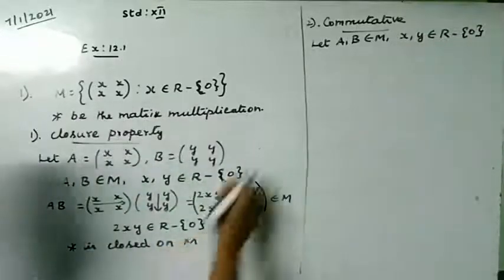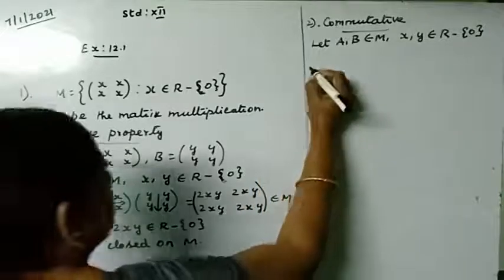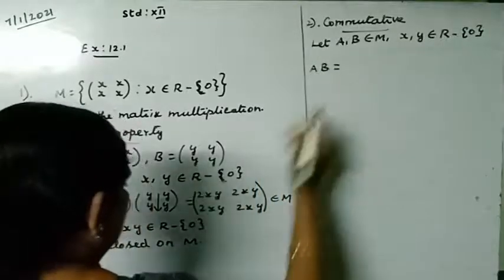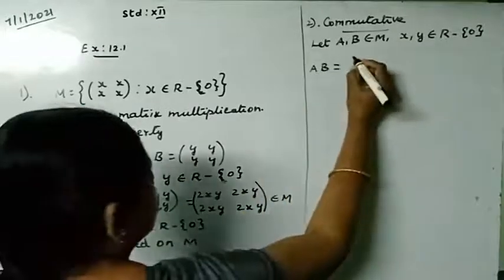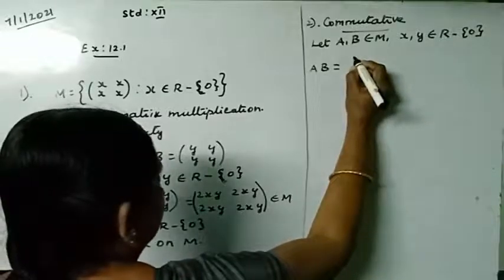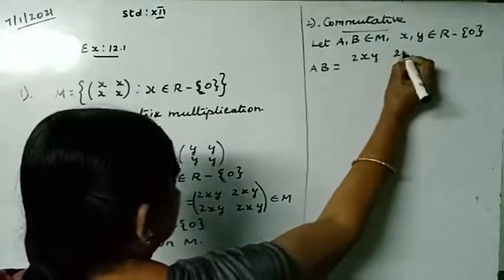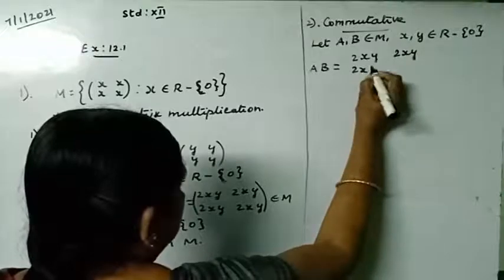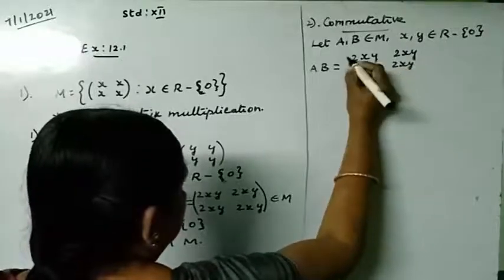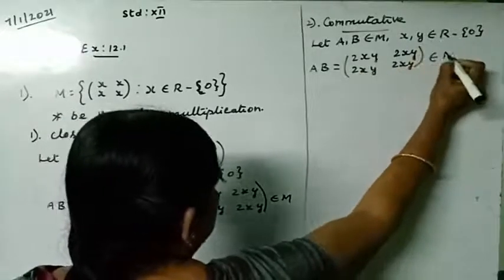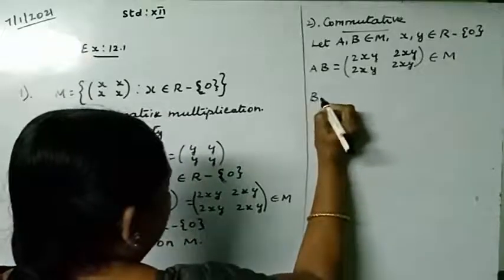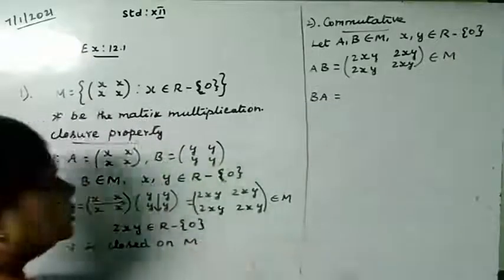If I check AB, I already have the result: 2xy, 2xy, 2xy, 2xy, which belongs to M. The same way, now I want to check BA.